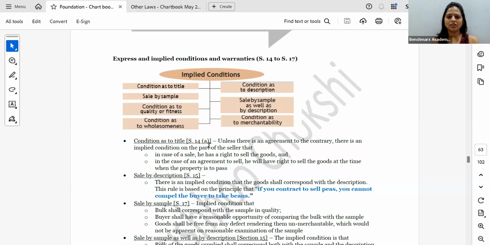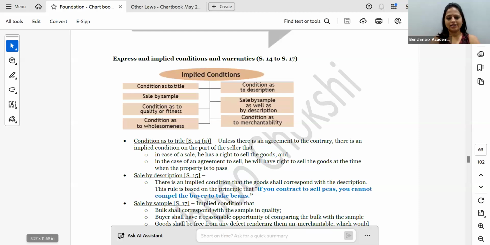And in case of description, again we had the last paper which we gave, where it was about changing some stone on the bangles. So by description she had said, I want this stone instead of that. So if I've described that I want the bangle to look the same, only the stone to be different, then it has to look that way only. If there is any change in the design, then the description has been violated. Then condition as to sale by sample as well as description, where I am saying both sample and description. In that case, it should match both, with the sample as well as with the description.